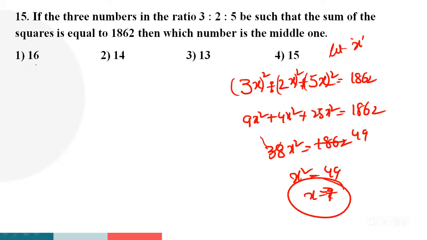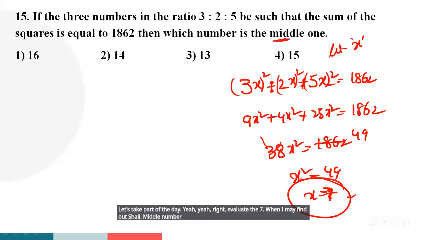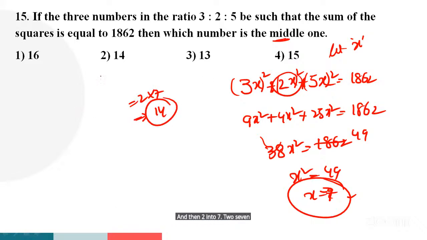A mistake happened here. Right, the value of x is 7. What do we have to find out? We have to find out the middle number. What is the middle number? 2x, guys. Then 2 into 7, 2 7s are 14. That's why 14 is the right answer. Clear, guys, all of you? You have to find out the middle number, so the middle number is 2x, and the x value is 7. Clear, guys, all of you?